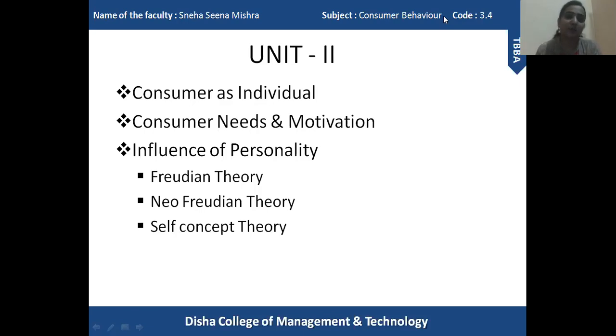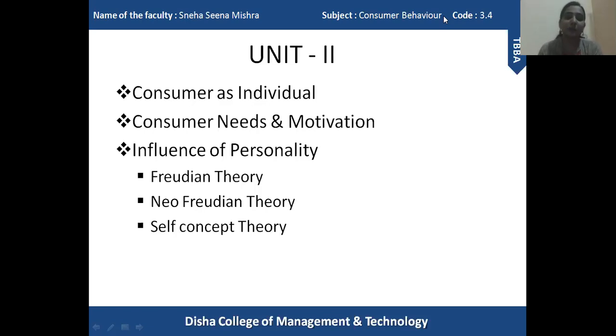In this topic, first of all, I am going to explain what is need, what are the characteristics of needs, what are the various types of needs, and then I am going to explain motivation and the theory of motivation, that is Maslow's hierarchy theory. These are the things that I am going to explain in consumer needs and consumer motivation. Now the next topic in the second unit is the influence of personality.